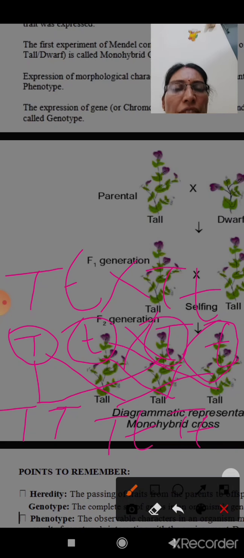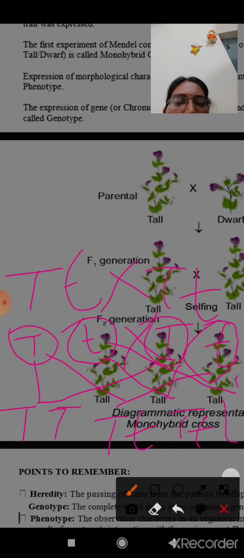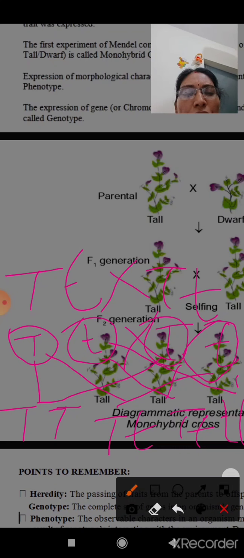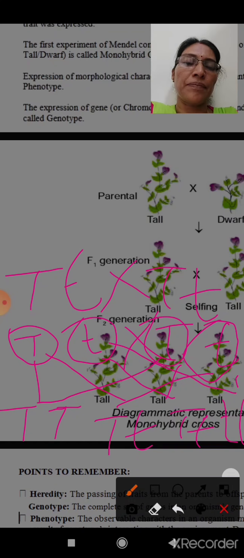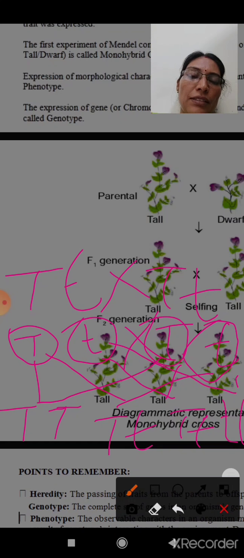And the last one is small t small t. So one out of four is small t small t. That is the dwarf plant. All others, capital T capital T, capital T small t and capital T small t, are tall. Two are heterozygous, one is homozygous.